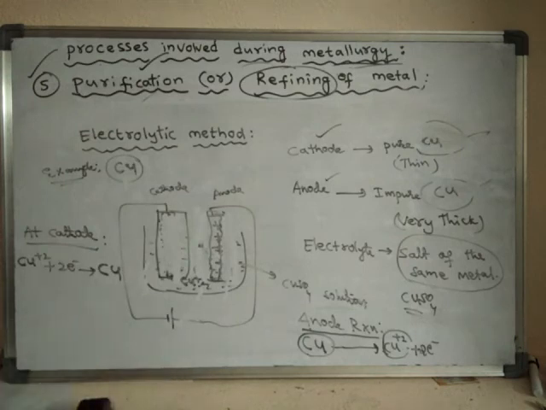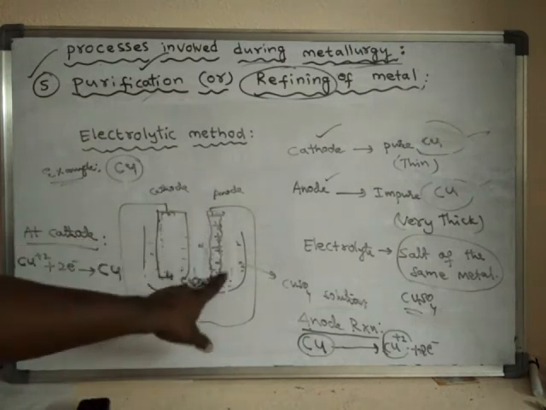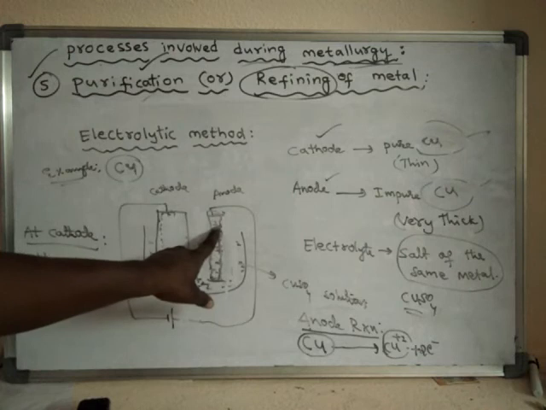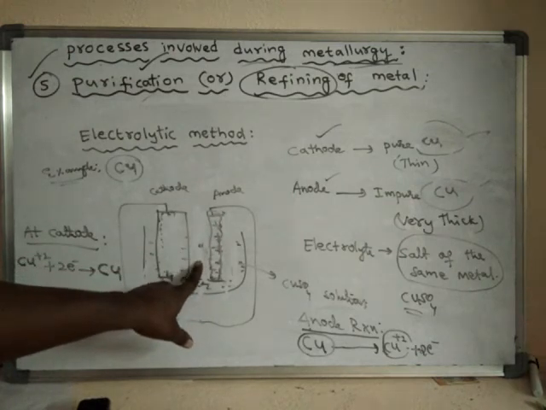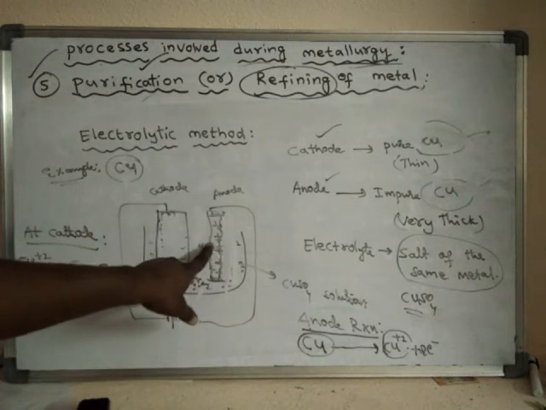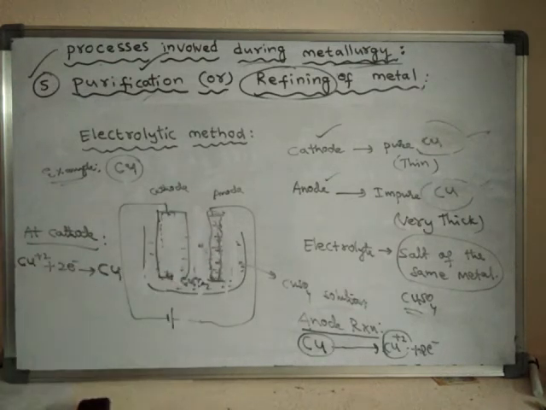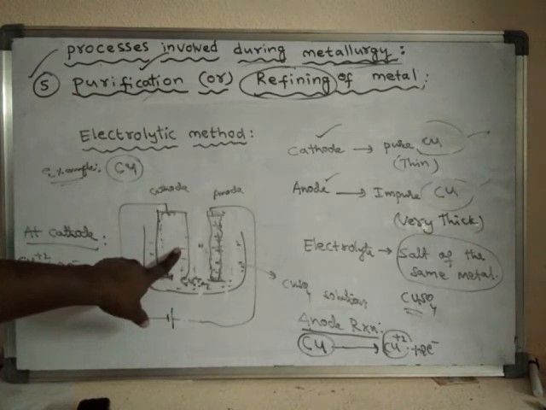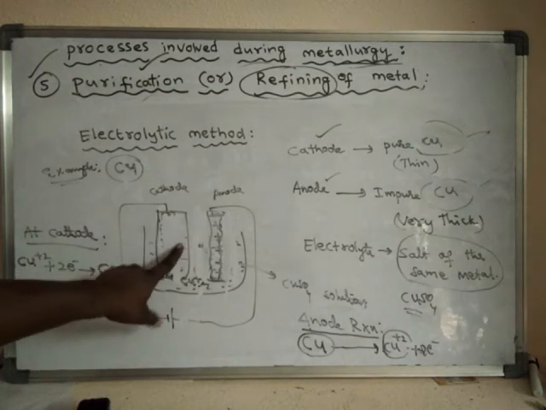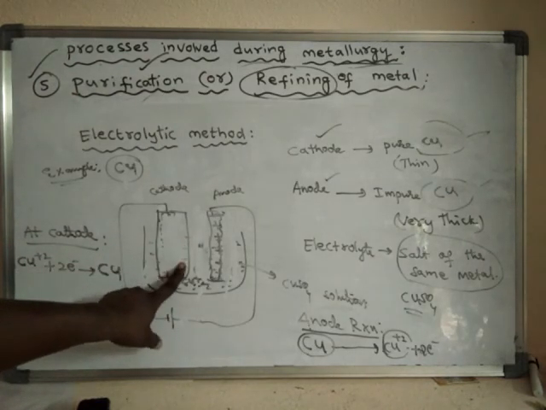What is the reason? Because the impure metal will leave the anode surface and enter into the solution. That means only metal will leave. All the impurities will be left here only. So only the pure metal ion will reach the cathode and get deposited as pure metal on the cathode.